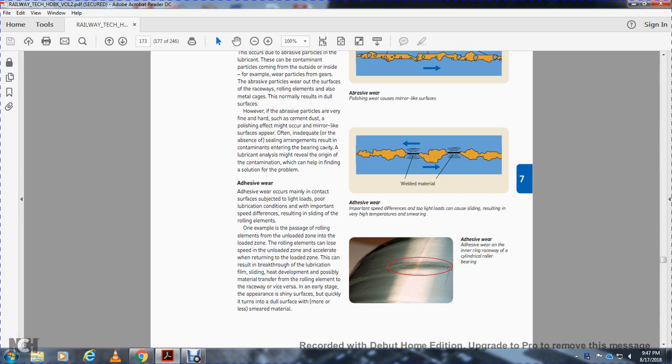The accelerated return to the load zone can also result in the breakdown of the lubrication film with sliding, heat development, and the possibility of material transfer from the rolling element to the raceway. At an earlier stage it appears as a shining surface, quickly turning into a dull surface with more or less smeared material. Adhesive wear on the inner ring of the race of a cylindrical roller bearing.